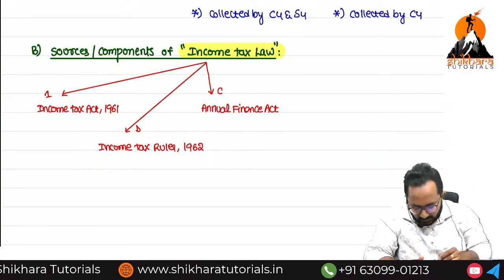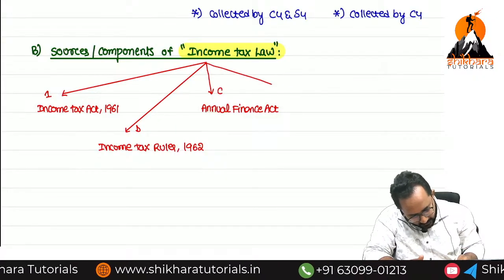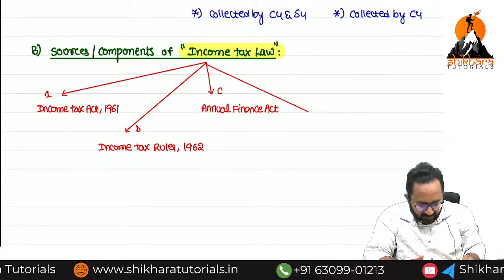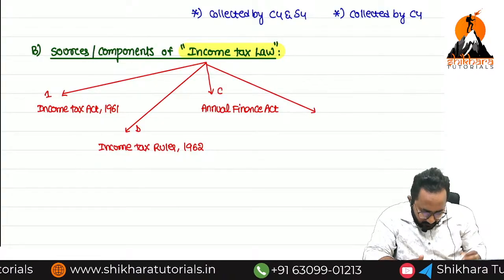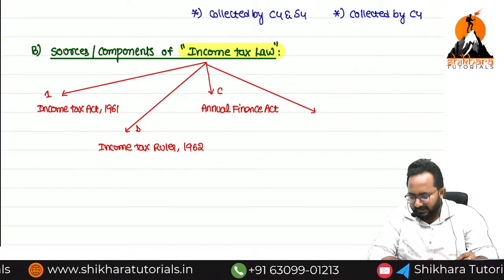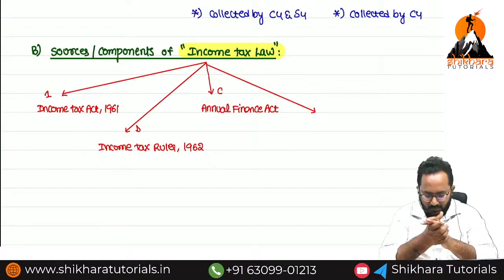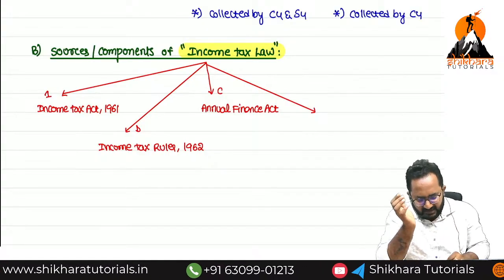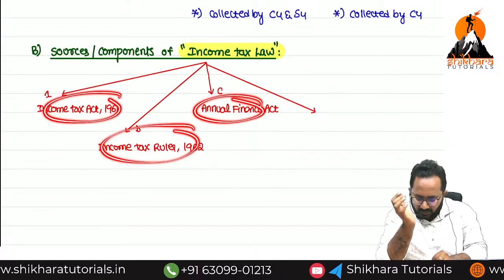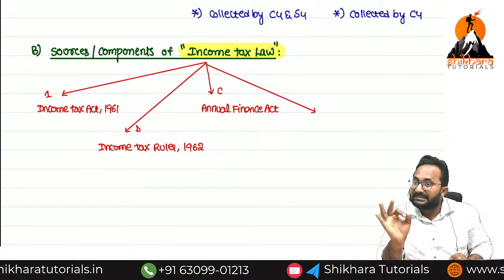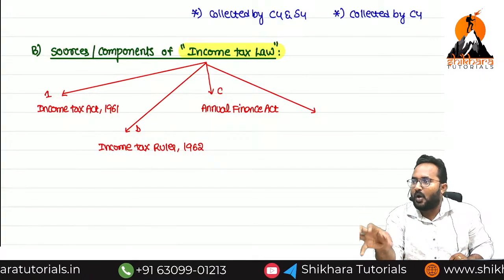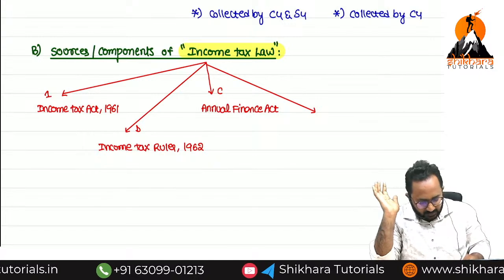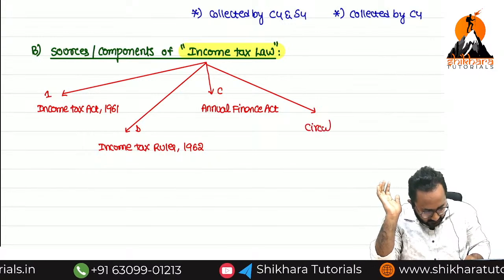Okay, now next. Sir, are these three things enough? No. Next one: if we are changing anything in these, we want to issue a circular to all the public. So this is circulars.